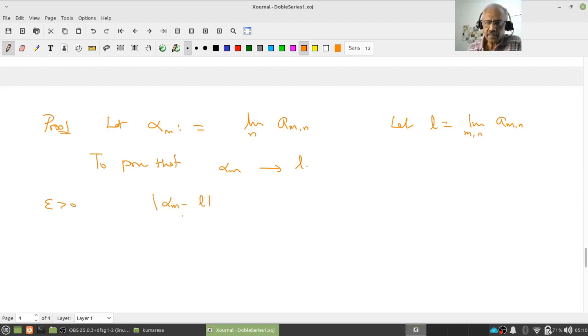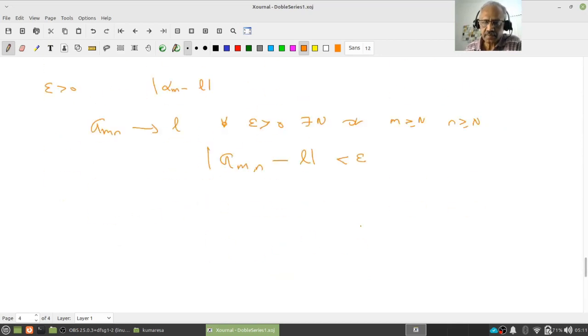But remember what is alpha_m? That is the limit of a_mn. And what do I know? The double sequence a_mn converges to L. So what does that mean? Since a_mn converges to L, for this epsilon there is an N such that m greater than or equal to N and n greater than or equal to N implies |a_mn minus L| is less than epsilon. Now this is for fixed m.